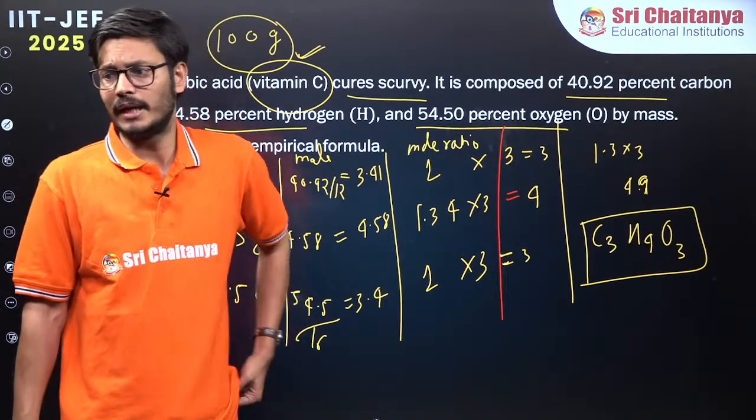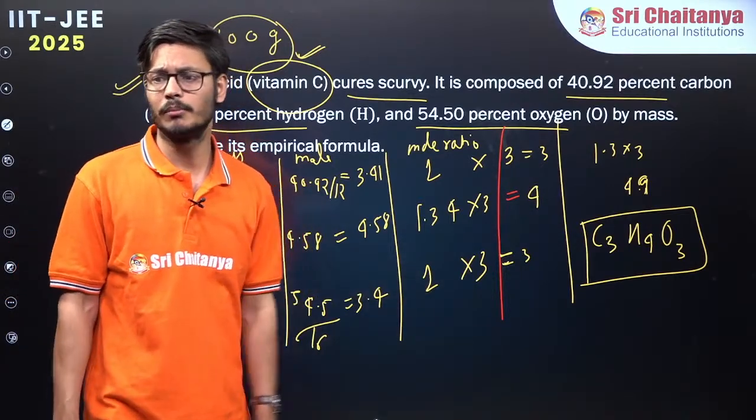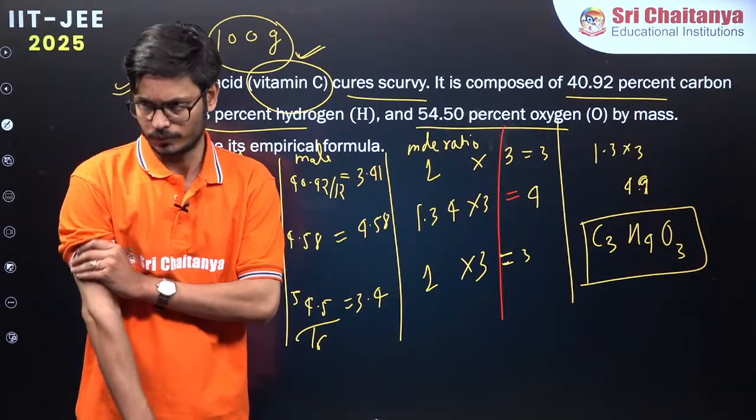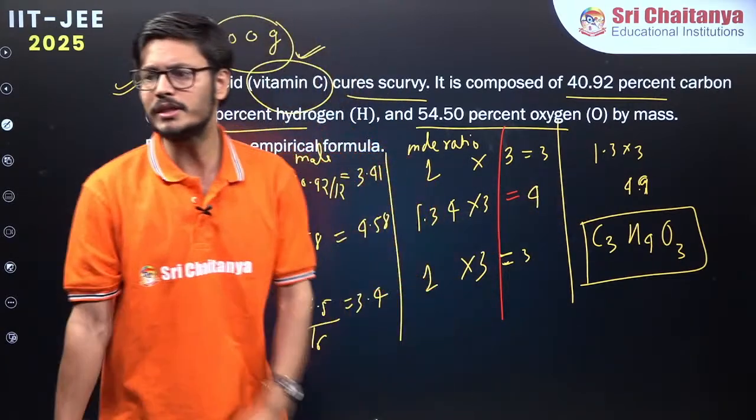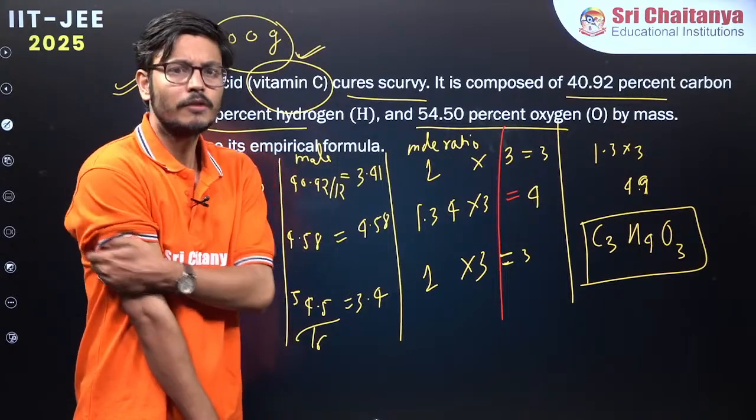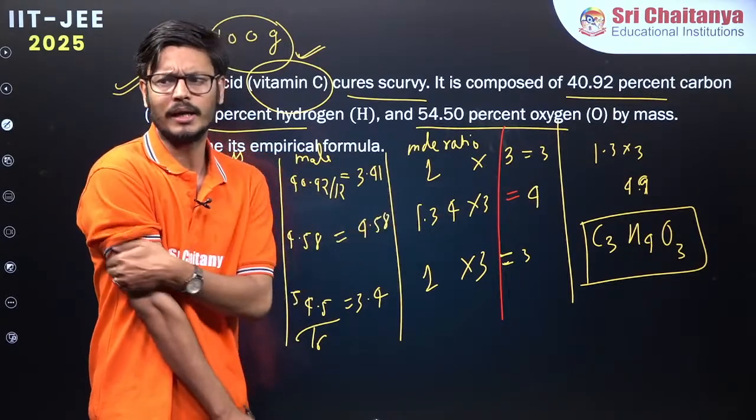Give a thumbs up. Let's see. Is it clear to everyone? Bolo beta ji, 4.02. Yes, 4.02, which is approximately 4, right?